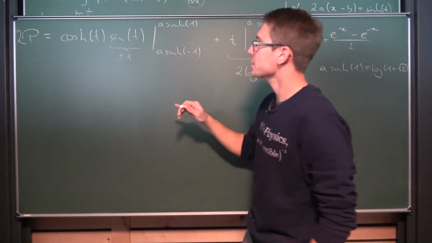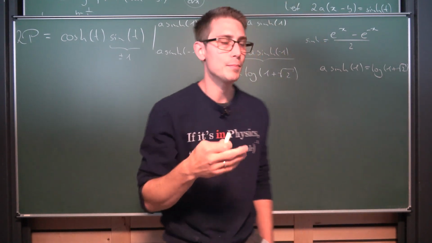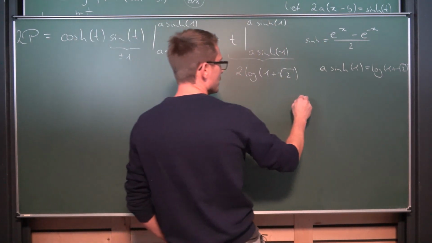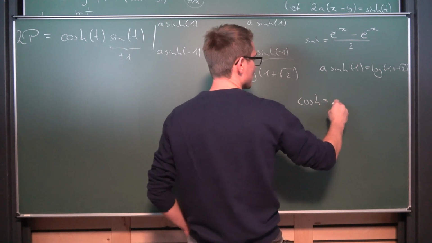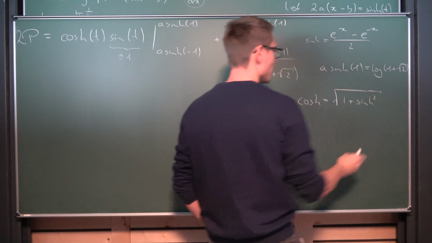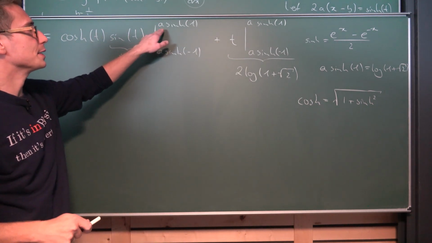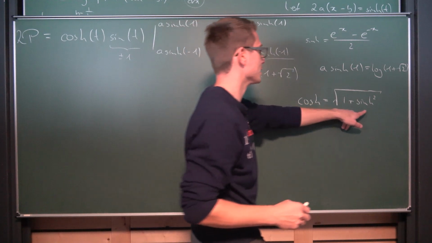Now we just need to handle the cosh of the a sinh. And this is also not hard if you remember what we have done a second ago. Namely, that the cosh is nothing other than the square root of 1 plus the sinh squared. Now, by the same arguments as here, what we can do is we can plug our area hyperbolic sine into here.